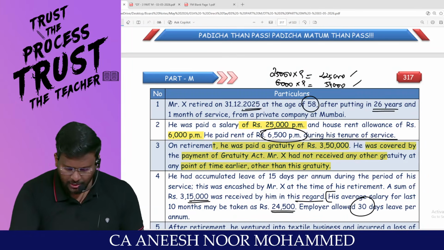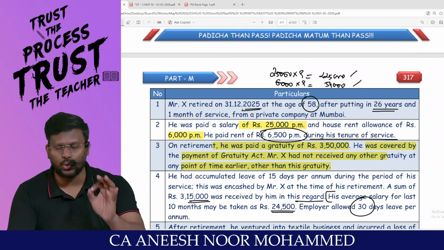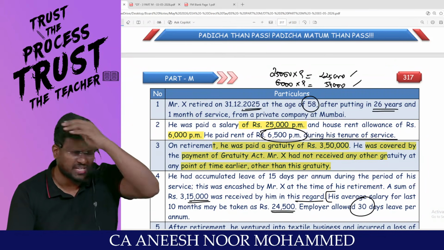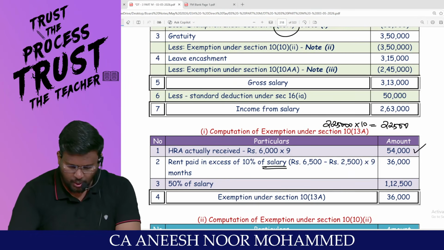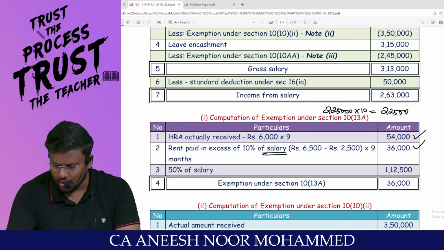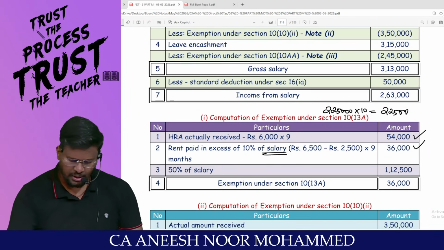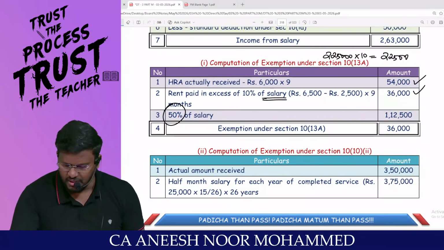What is the per month rent? 6,500. So 6,500 into 9 means total 58,500. Out of that 58,500, 10% of salary is disqualified. 58,500 minus 22,500 means extra 36,000. That's what rent paid in excess of 10% of salary. 50% of salary, which is nothing but 2,25,000 into 50%, comes to 1,12,500.